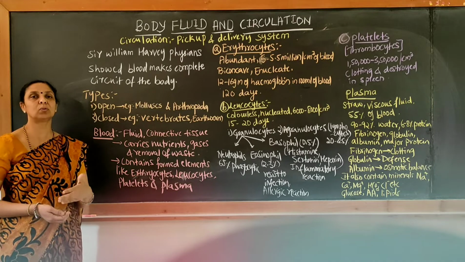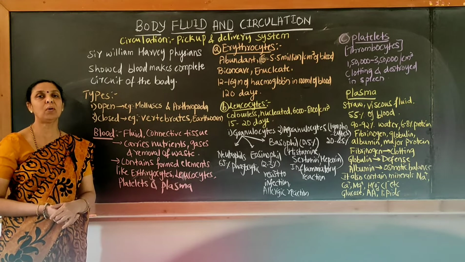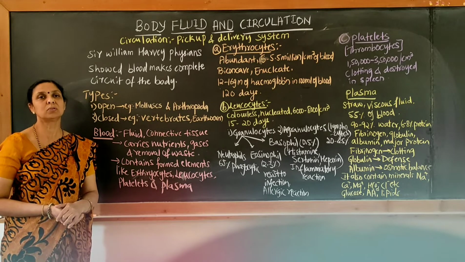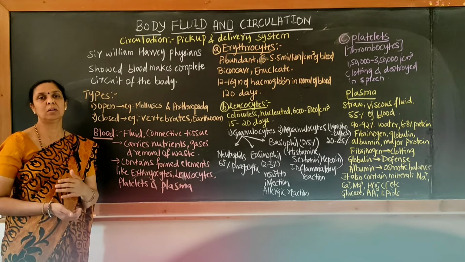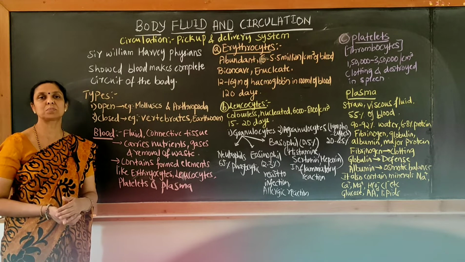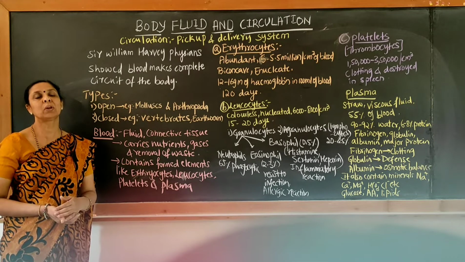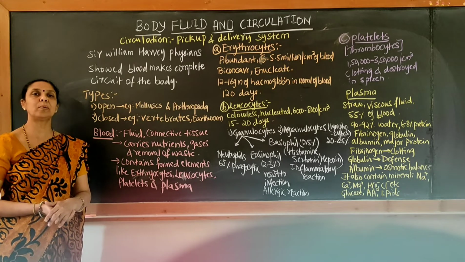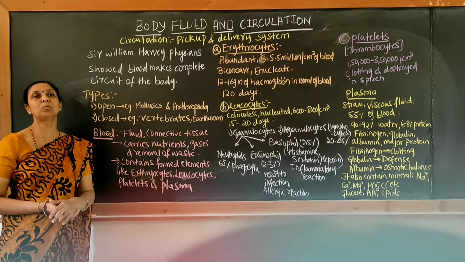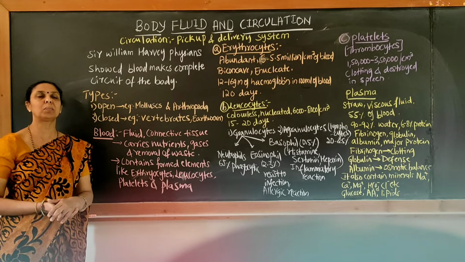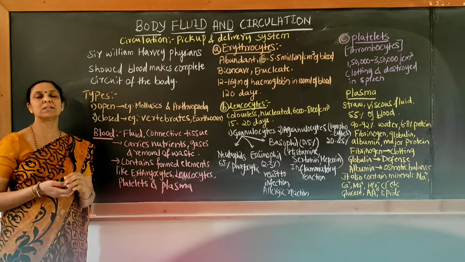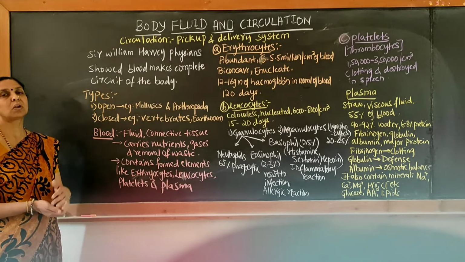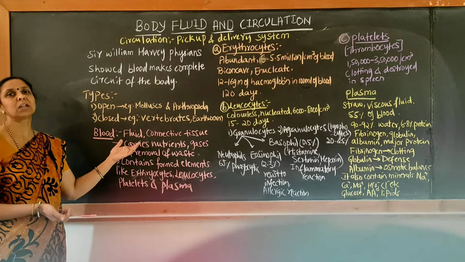Moving on to the next part of circulation, which is blood. As I already told, blood is called the river of life. Without blood, a person is not able to survive. Due to the presence of blood, the functioning of the body systems takes place properly. Each and every organ plays a very important role. Similarly, the heart also plays a very important role in carrying the blood to and fro, that is from the lower part of the body to the upper part, and similarly from the upper part towards the lower part.